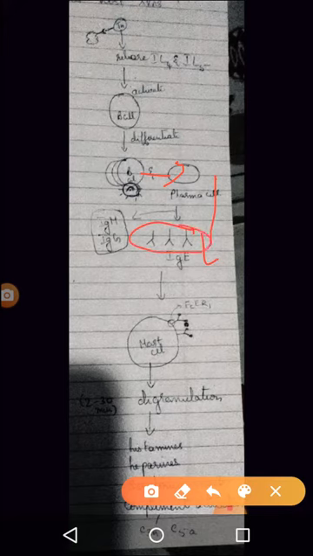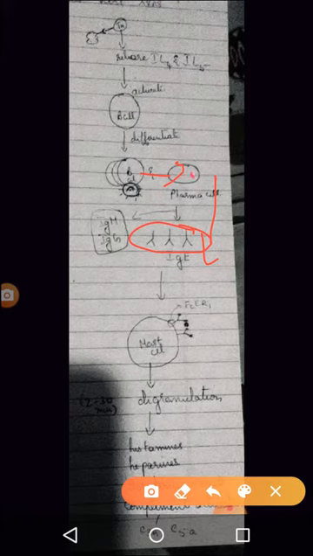Plasma cell will in turn give rise to what? Antibodies. Yes or no? Now I had told you, if you remember, that the first antibody that is produced on the onset of any foreign substance, when the antigen enters, is IgM, and then it is IgG, isn't it?